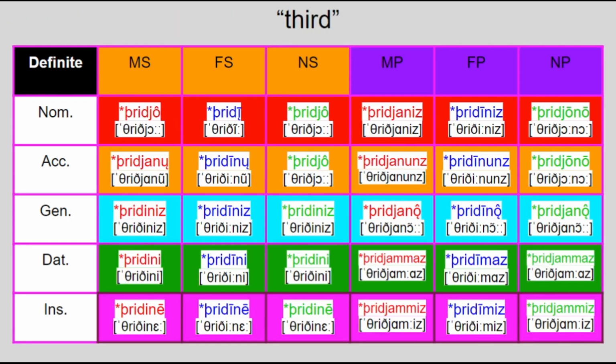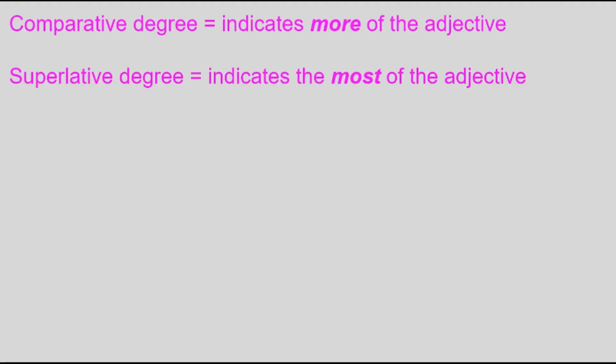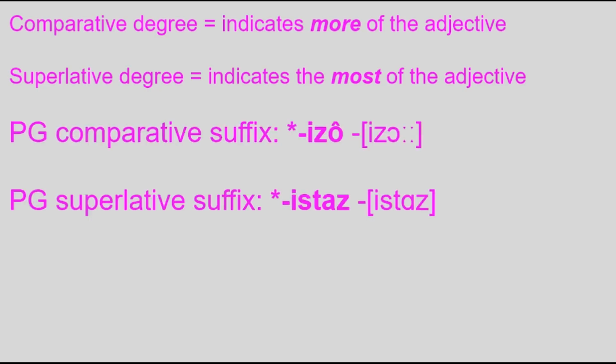Also, some adjectives only had definite forms, namely ordinal numbers. I must say, it's interesting that even though Proto-Germanic didn't have articles, as previously discussed, the concept of definiteness clearly already existed in the language. Anyway, Proto-Germanic adjectives also inflected for comparative and superlative forms, with the comparative suffix being -iso, and the superlative suffix being -istos.